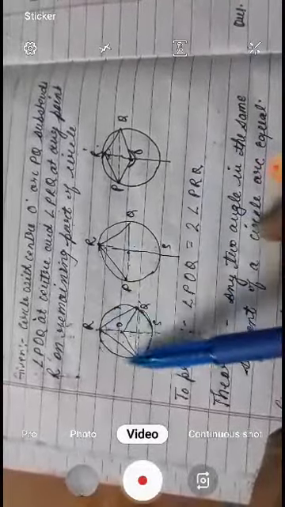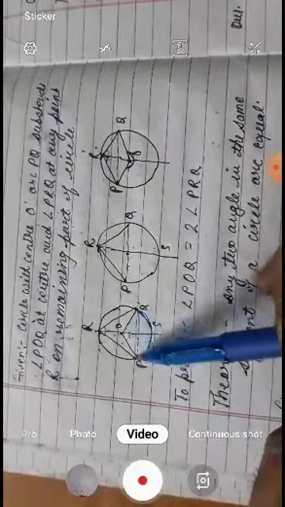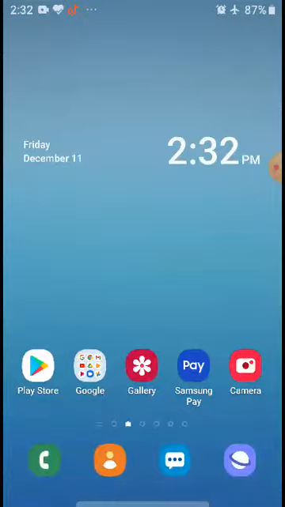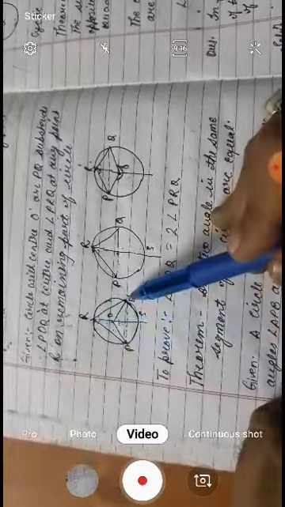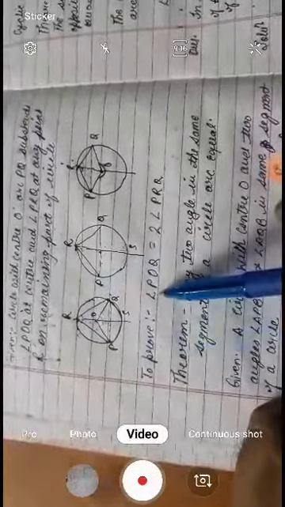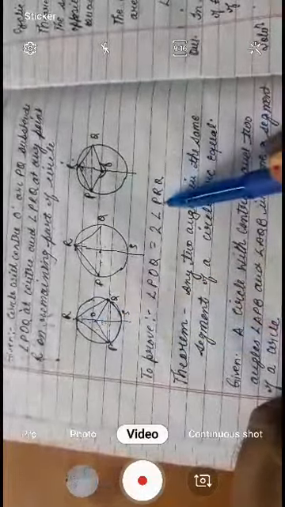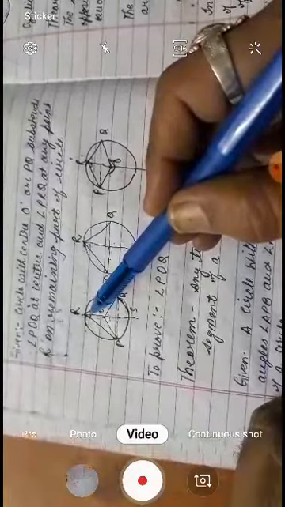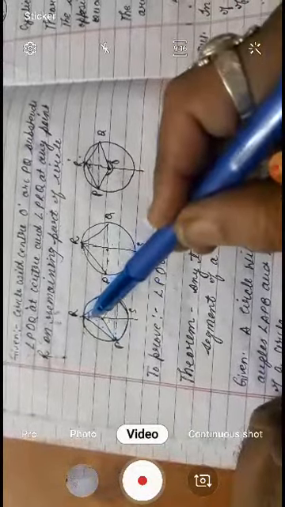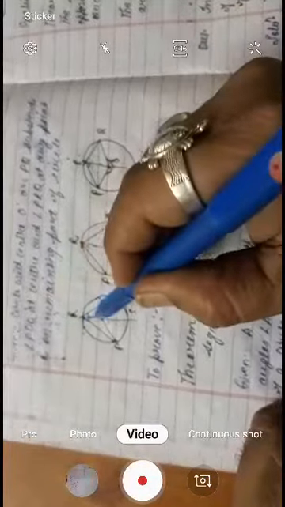Look here, this is the circle and this is the center. This is the angle which is made at the center. POQ and PRQ. So POQ, what did we have to prove? POQ is equal to 2 times PRQ. It means if we have the angle PRQ here as 30, then 60 is here. If this is given as 30, then this becomes double, 60.